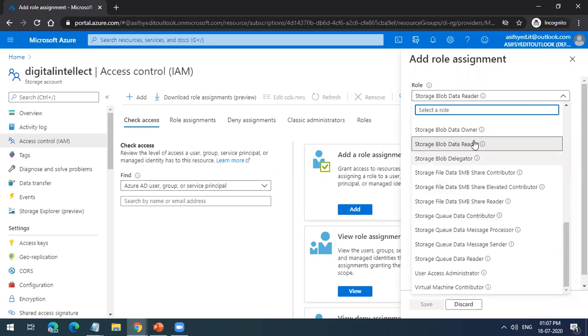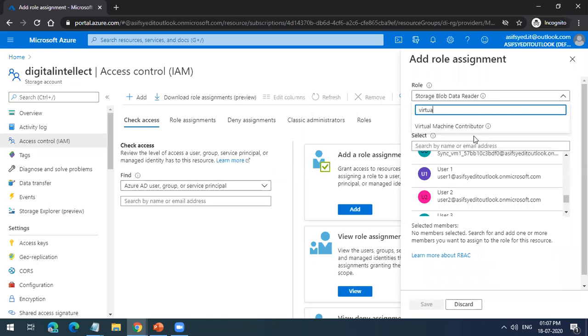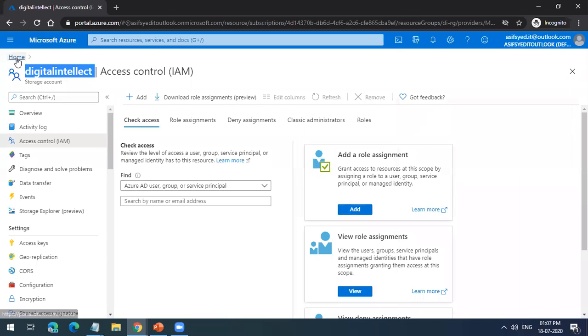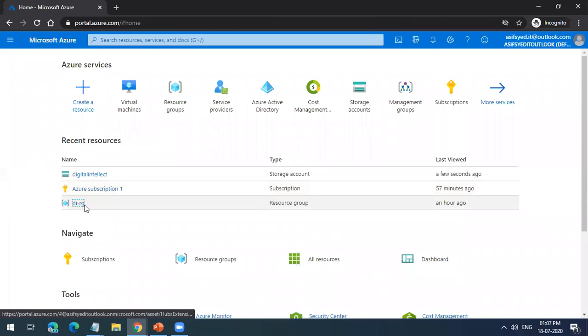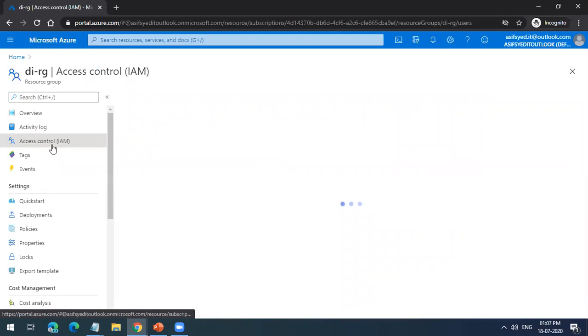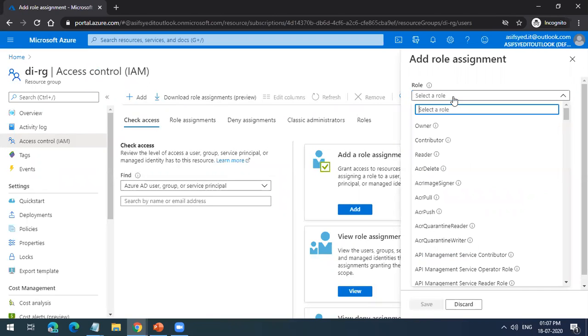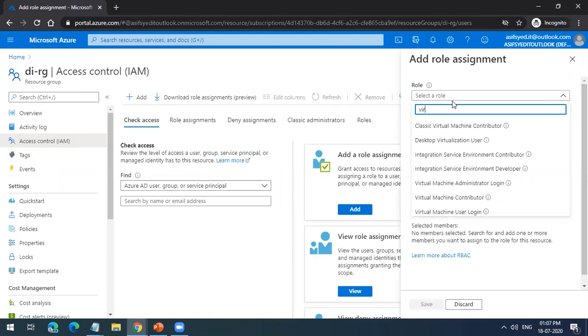There are a lot of roles. If you want to learn about virtual machine, you have this virtual machine contributor role. Because I am in the storage account, it is not giving me any role here. But if I go to resource group, and if I go to IAM access role, and I try here, you see there are a lot of roles associated with virtual machines.